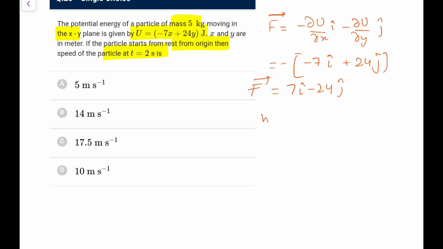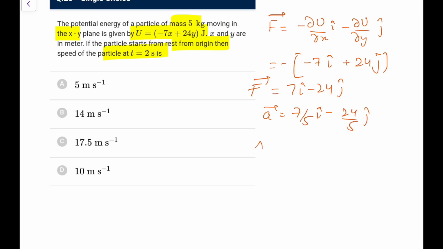So work done by the force we apply, W net equals delta K. So work done would be directly, force is like this in 2 seconds. Okay, wait a minute, because we need to calculate the work. So first of all, find the displacement. So how to find the displacement? The acceleration would be 7 by 5 i cap minus 24 by 5 j cap.